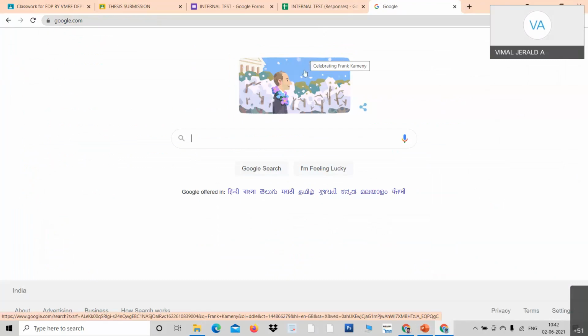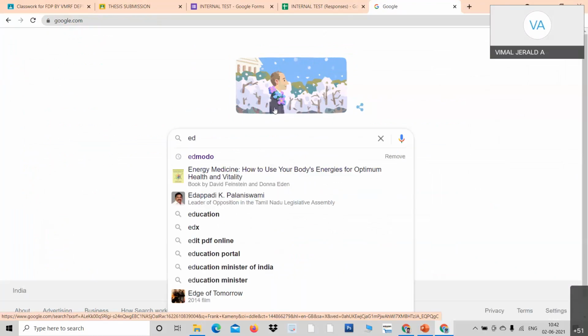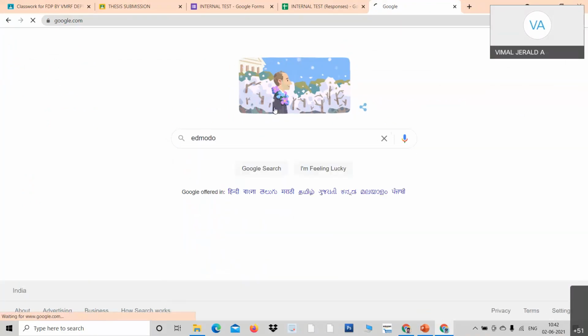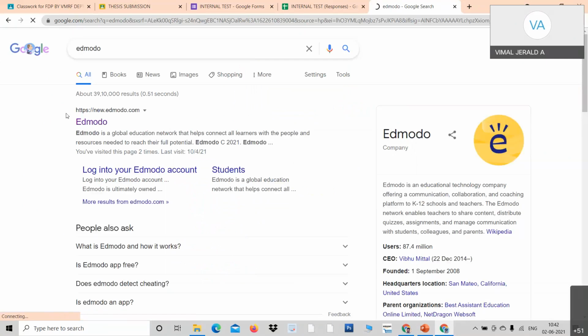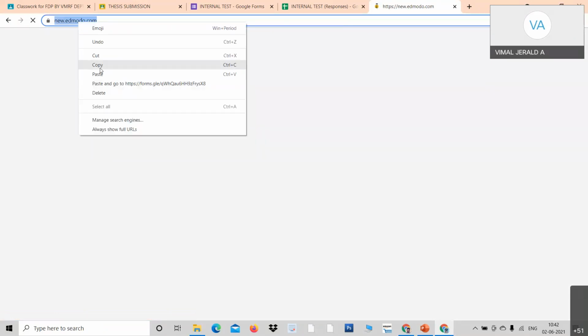You also have an app for Edmodo, but the app has some limitations. I request you to please connect to Edmodo. Type Edmodo. When you type Edmodo, the first link is new.edmodo.com. I shall give you the link also in the chat so that you can use it. See, I've shared the link in the chat.